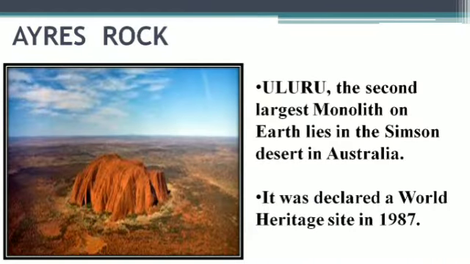Next is Ayers Rock, Uluru, the second largest monolith. That means Ayers Rock is also known as Uluru. It is the second largest monolith on Earth that lies in the Simpson Desert in Australia. In Australia this lies, and it is supposed to be very, very beautiful. And monolith here actually means one complete rock. In that rock, we have shapes coming up naturally on their own. It was declared a World Heritage Site in 1987 by UNESCO.